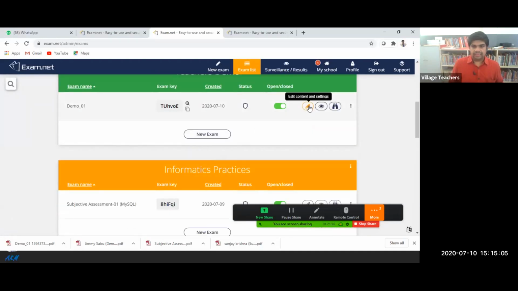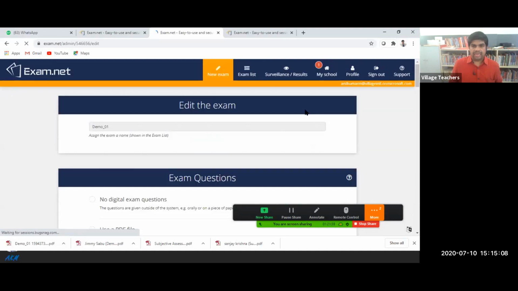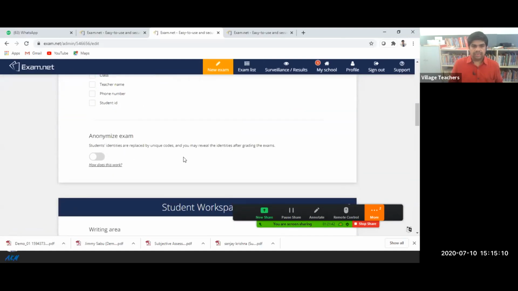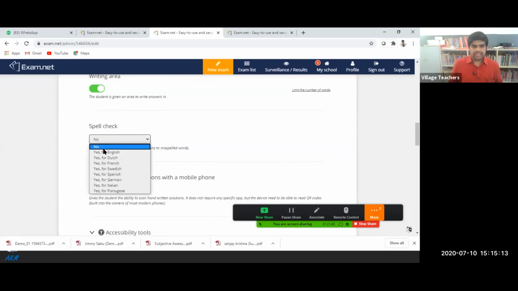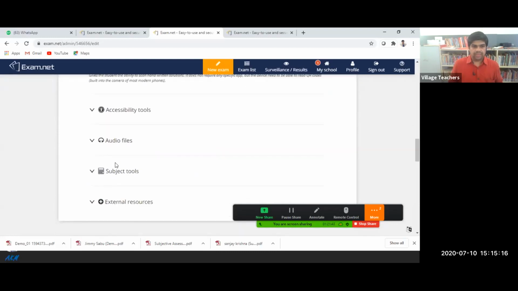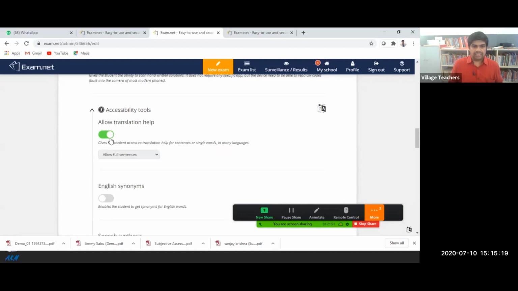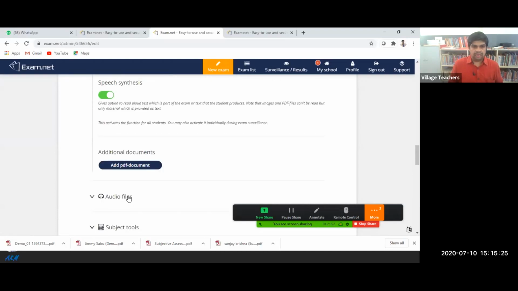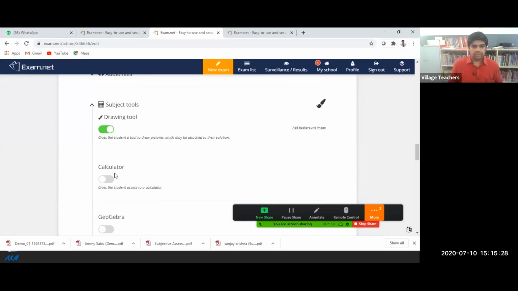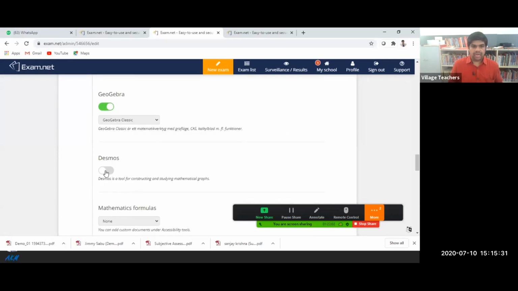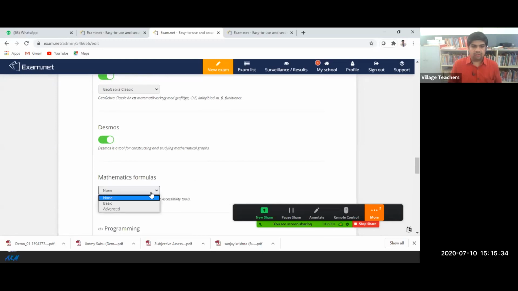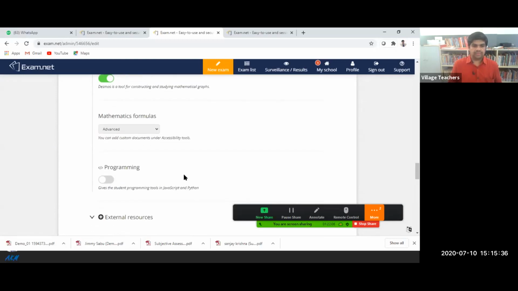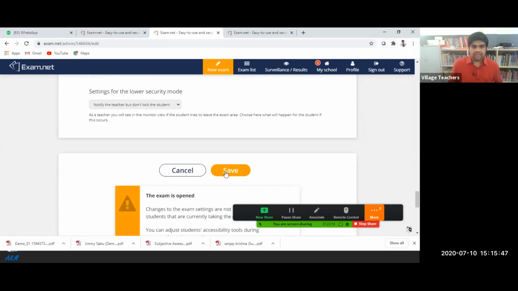In the teacher's demo, I'm editing. I would like to add some more elements. I'm enabling all the facilities here now. Here you can see the spell check I'm enabling, S for English. The accessibility tools allow translation help, enable synonyms, speech synthesis, then subject tools like drawing tool, calculator, GeoGebra, and additional mathematical graphs and formulas. I'm giving advanced formulas, and programming I also enabled. I just want to show you all the things at the same time. After this, I'm just saving the examination.